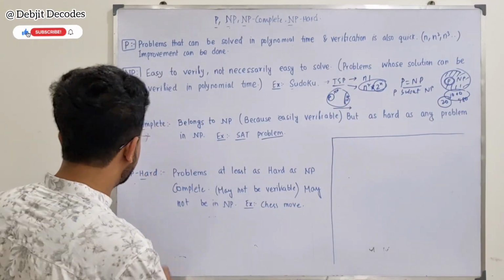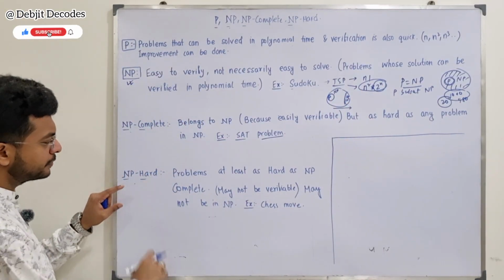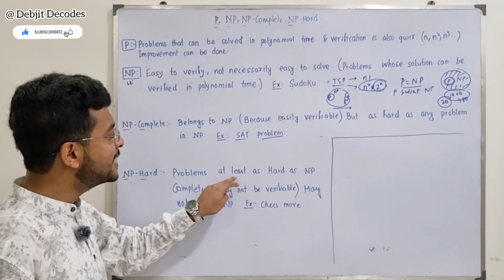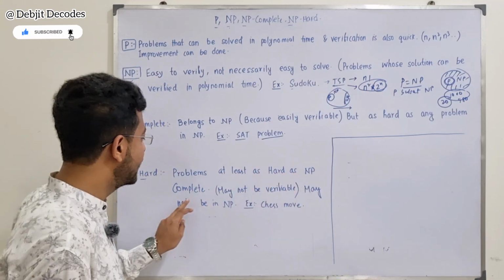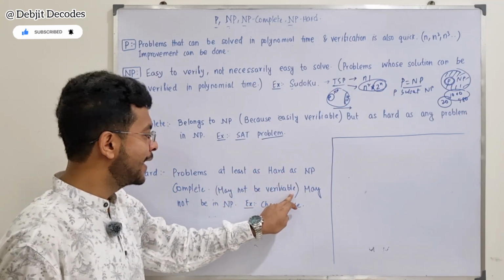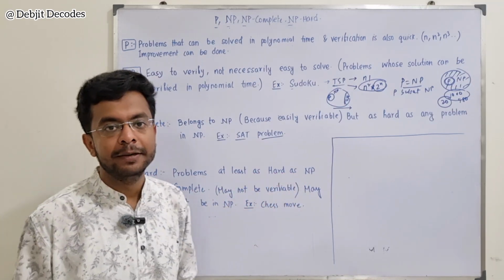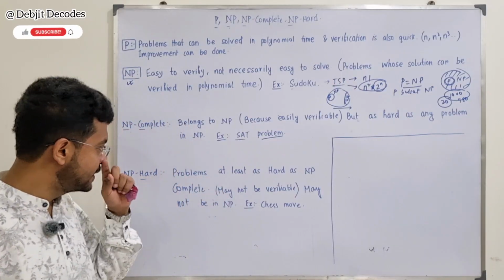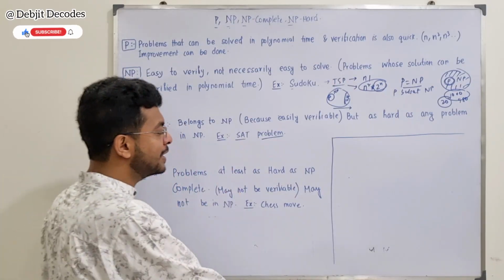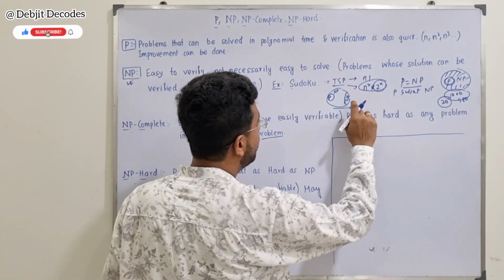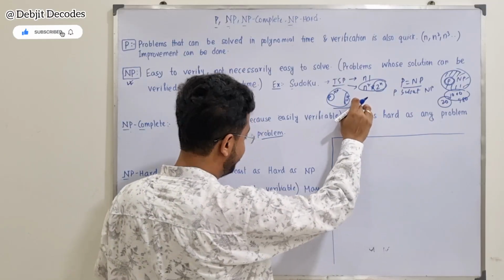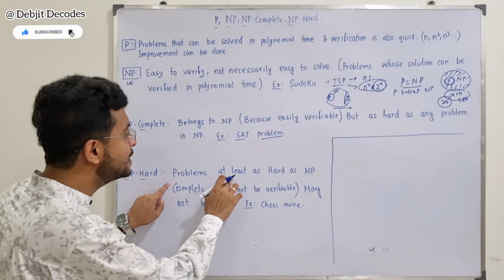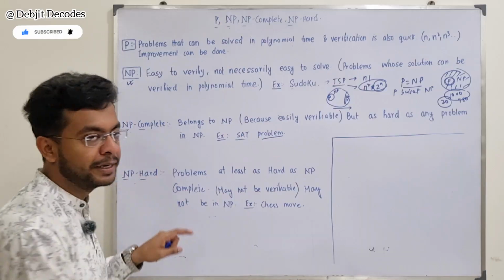Okay, now let us see the last one, that is NP hard. What it is saying: problems at least as hard as NP complete may not be verifiable, may not be in NP. NP complete was saying that the problems are as hard as NP, and here it is saying the problems are at least as hard as NP complete.